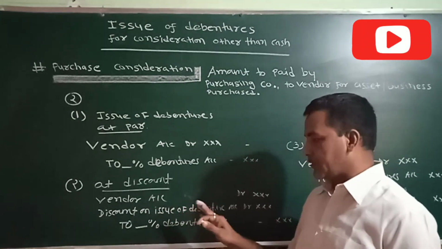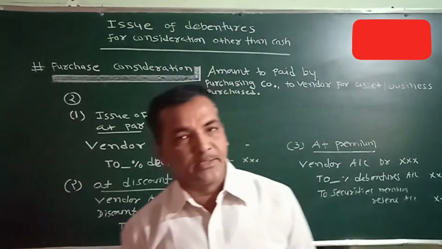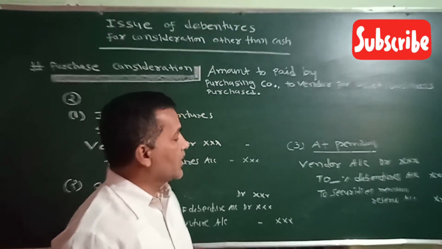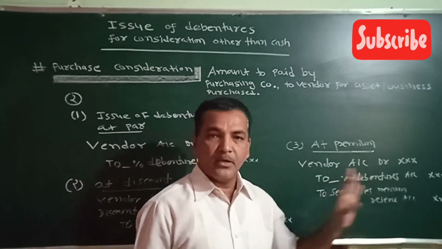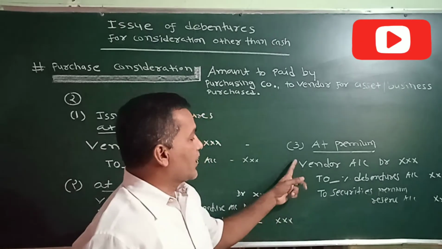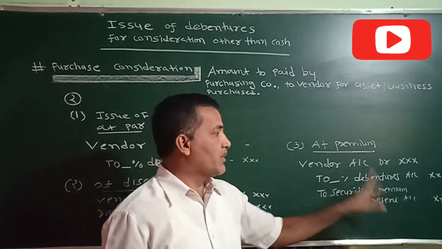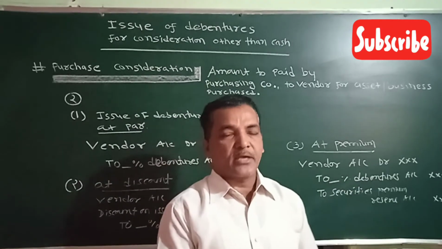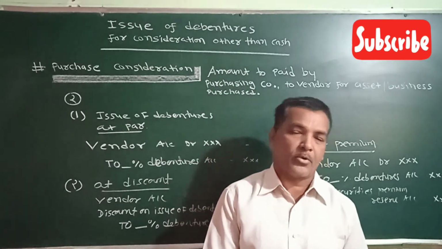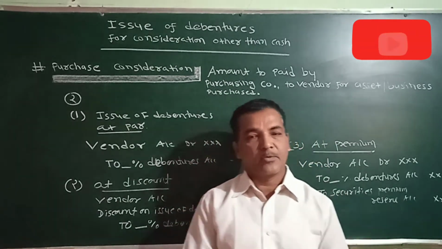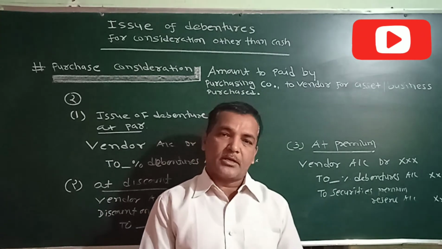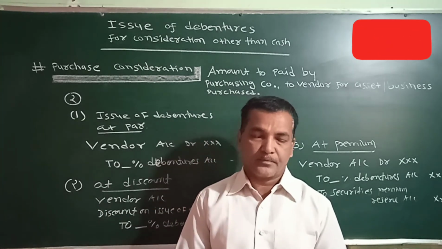Discount is a capital loss, so debited. If debentures are issued at premium, then securities premium reserve account will be credited. Vendor account debit to so and so percentage debenture account. So these are the entries for the issue of debentures for consideration other than cash.